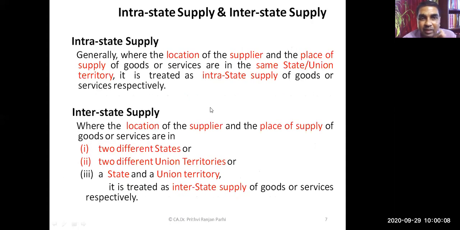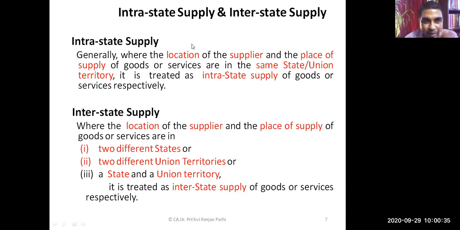Thank you. Now, first of all, in order to understand section 9 and section 5, we have to understand some terms, so we need to refer to some definitions. First concept: we know it, but in detail we'll understand what is intrastate supply and what is interstate supply.